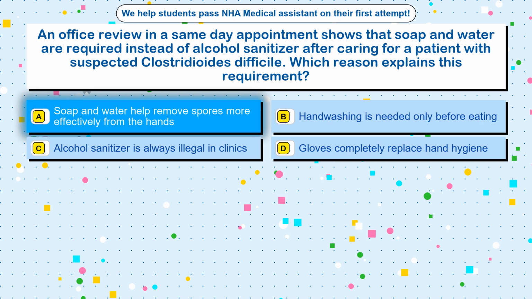The correct answer is option A. Soap and water help remove spores more effectively from the hands.